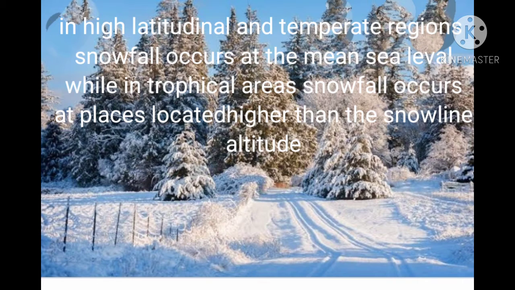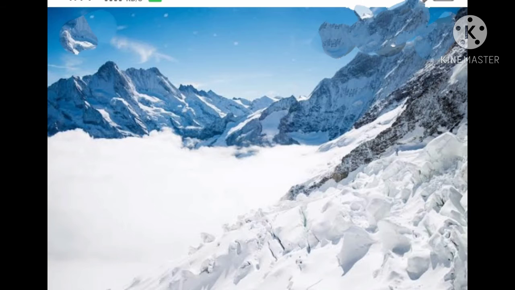In high latitudinal and temperate regions, snowfall occurs at the mean sea level, while in tropical areas, snowfall occurs at places located higher than the snowline altitude. As snow is in the solid form, it does not flow like water. Layers of snow get deposited.